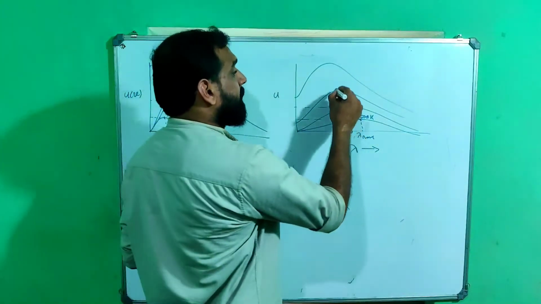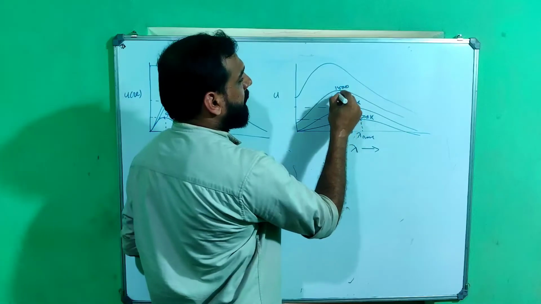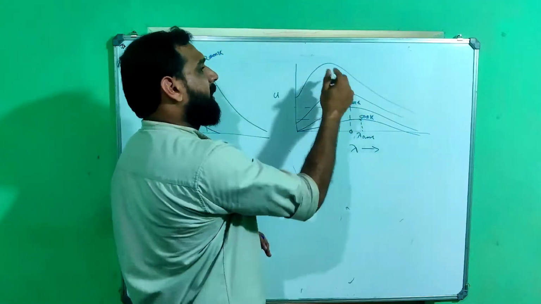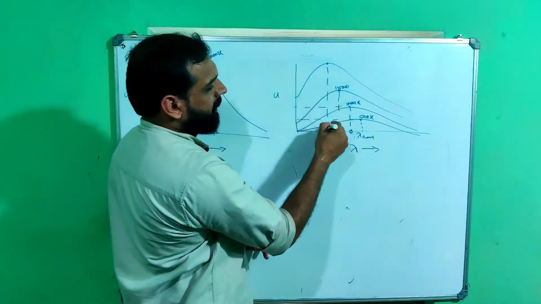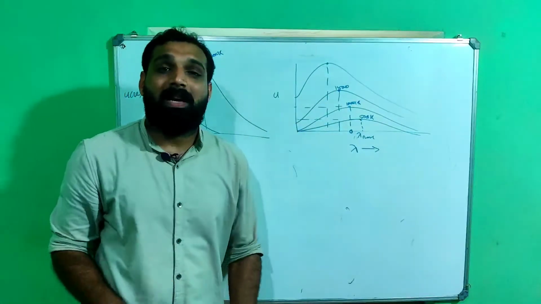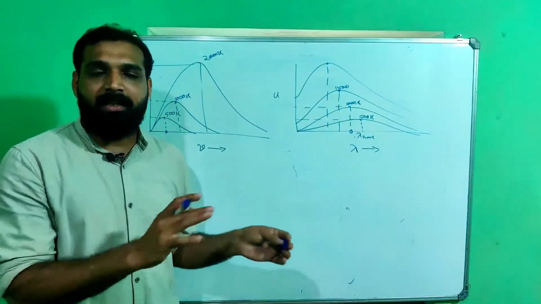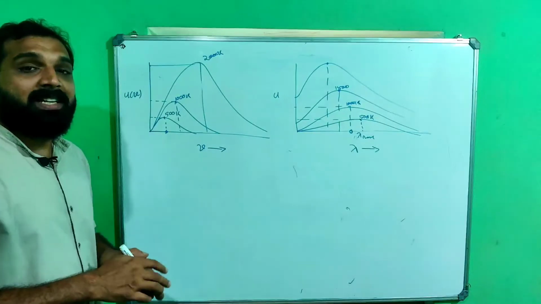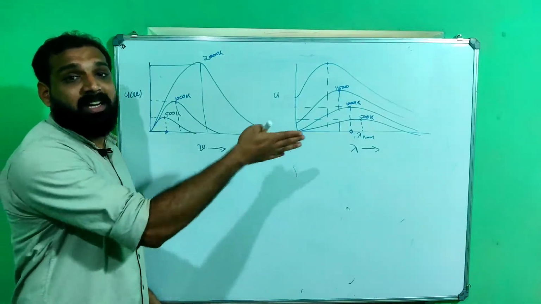If we again increase the temperature to 1500 Kelvin, the peak is shifted to the left again. This is lambda max. And again at 2000 Kelvin, this will be the corresponding maximum wavelength. This is one observation regarding a black body. From this it is clear what is the reason behind the change in color.